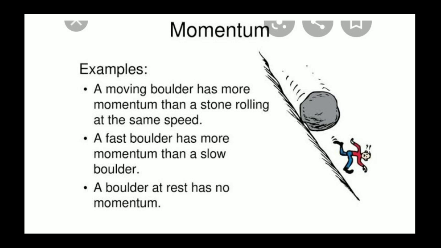A boulder at rest has no momentum. If the boulder is at rest, whatever mass it has, suppose you take the mass as 1000 kilograms, just as an example, and its velocity is 0, then 1000 into 0 is 0, so the momentum will be 0. Okay, this was momentum and Newton's second law.